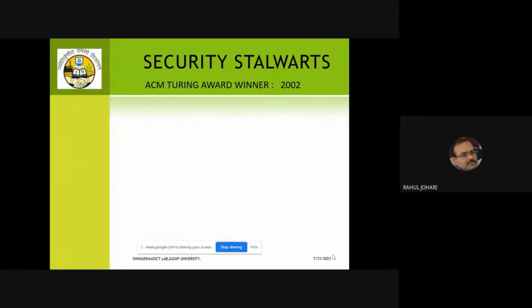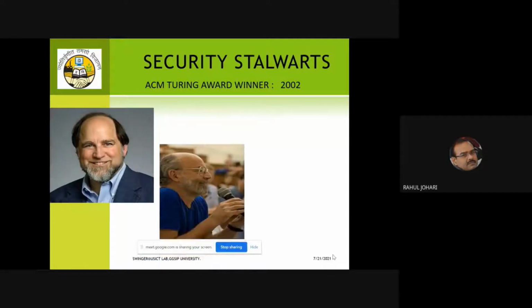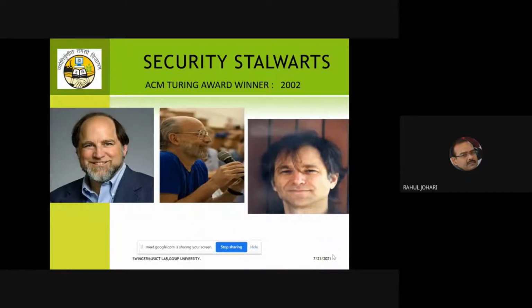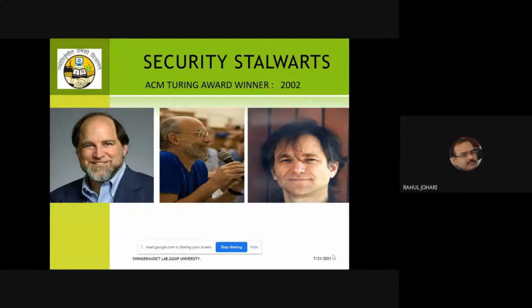Now, when we talk of security, there are 3 people whom we almost admire the most, and I hope you would have seen their faces. The RSA, what we call Rivest, Shamir, and Adleman. And the entire branch of cryptography, to a larger extent, hangs on the shoulders of these 3 persons, because if you look at the work they have done, it's immense. They have introduced many cryptographic techniques and algorithms. We know the RSA algorithm, an asymmetric cryptographic algorithm that uses a pair of keys, public and private keys, for encryption and decryption. This was introduced by them, and for the work they were awarded the Turing Award in the year 2002.